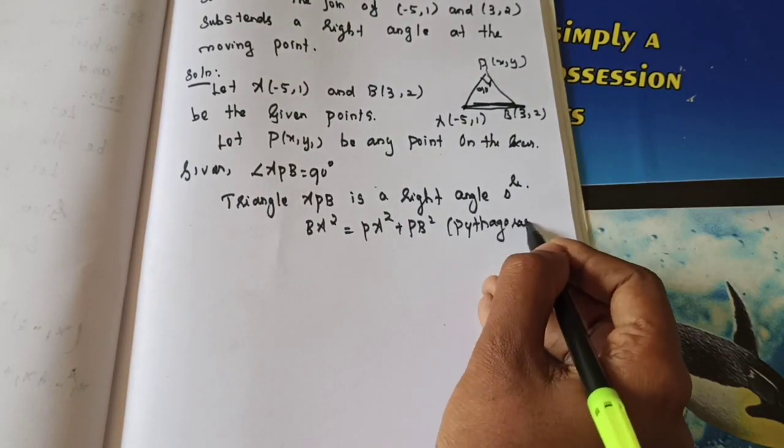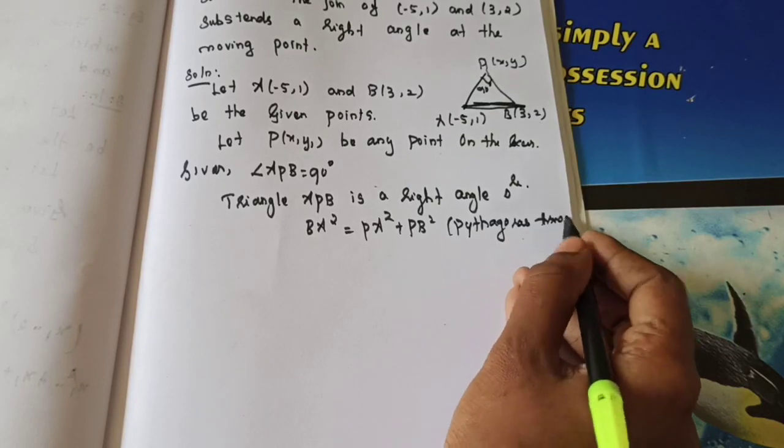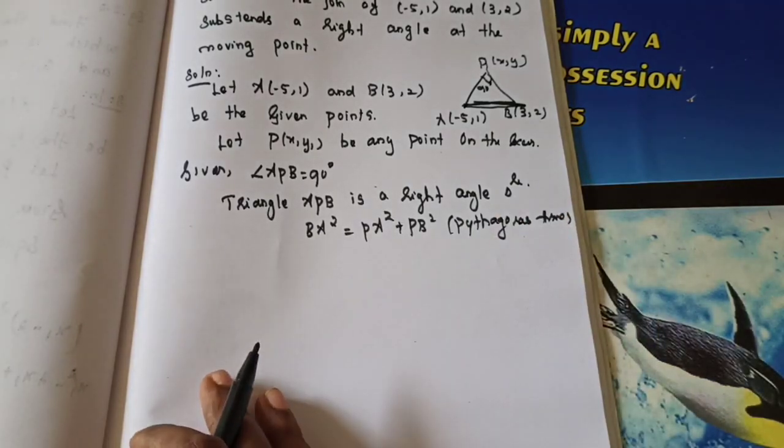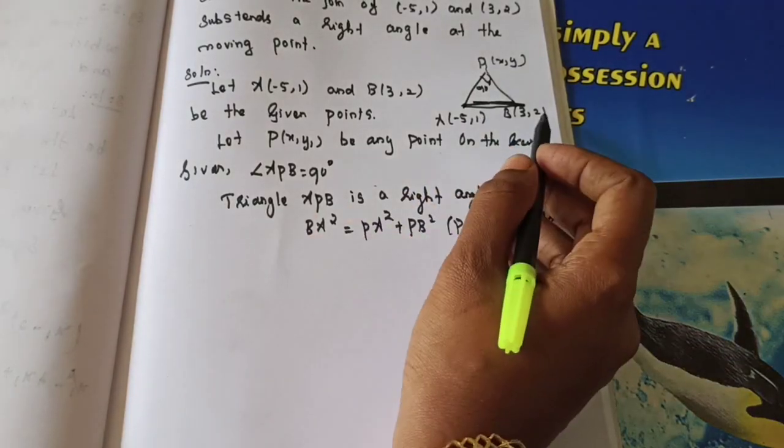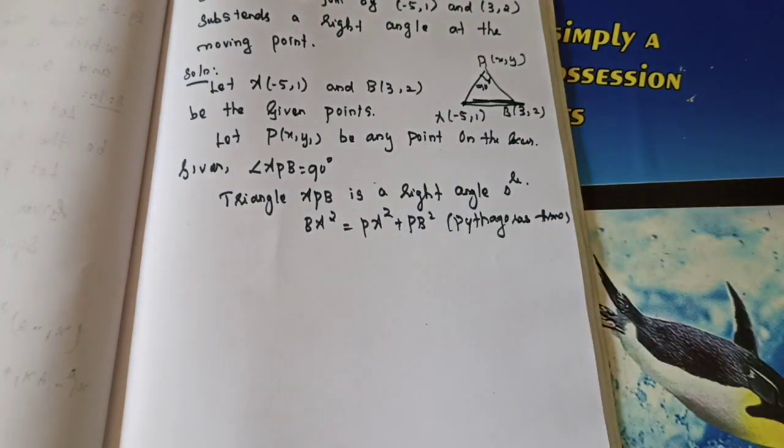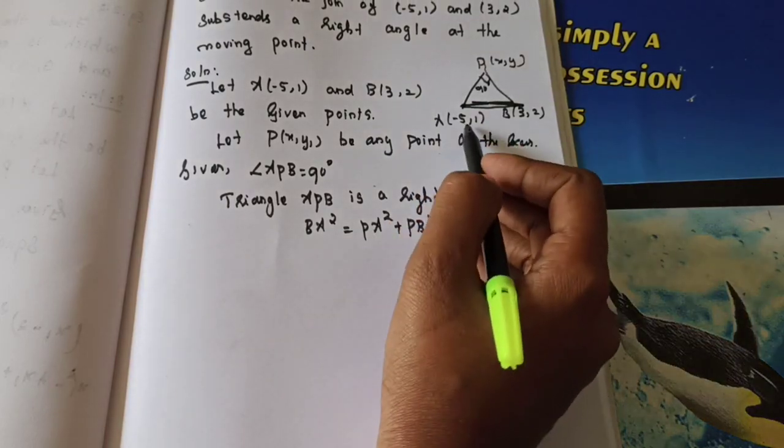What's the Pythagoras theorem? You have learned the proof and all in 10th standard. Is it right? So sum of the squares of the other two sides is equal to the square of the hypotenuse in a right angle triangle. That's the main thing. So here it's a right angle triangle, so we will use it here. Okay. So what's the BA? Directly we can do.